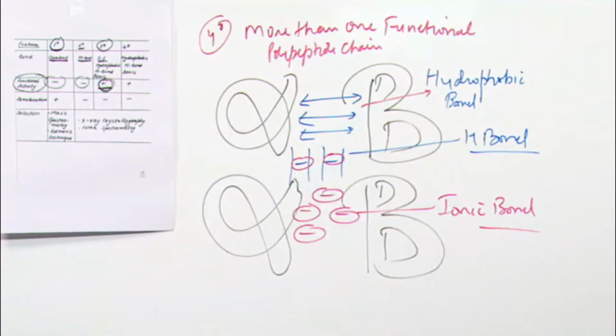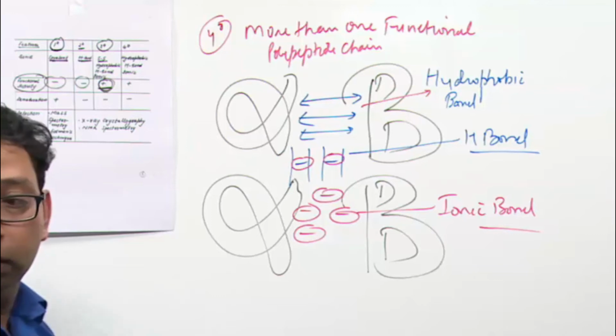Diagrammatic mnemonic. Yes, quaternary structure is stabilized by hydrophobic, hydrogen and ionic. Okay. No confusion.